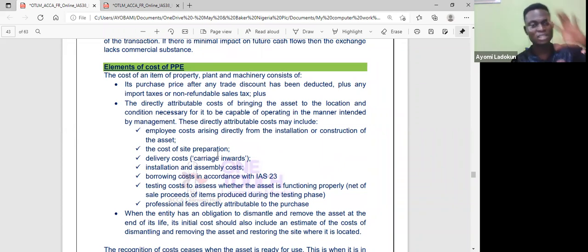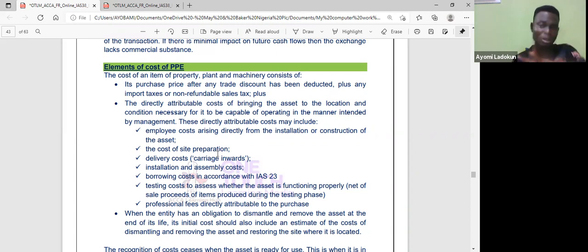Okay, so the first thing is the purchase price. If you are given discount, sales tax, and all of that, you are going to remove all of them. So if I go to the market and I buy an AC, how much did I pay? Say I pay 5 million naira, for example, did they give me any discounts? Maybe they give me 2% discount. So I bought it for maybe 4.9 something million, right? Did I pay import taxes on it? Did I pay VAT and whatever? I had everything together. So that is the purchase price. I only remove the discount.